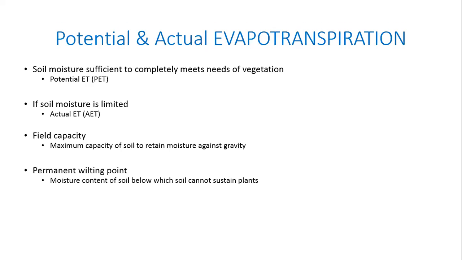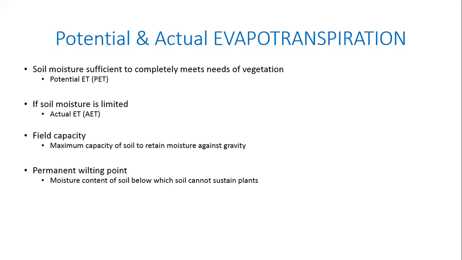When the root is taking the moisture from the soil, there is some kind of a battle happening between the root and the soil particles. If the soil particles are able to hold the water tight, then the root is not able to extract or suck the water from within the voids of the soil sample.